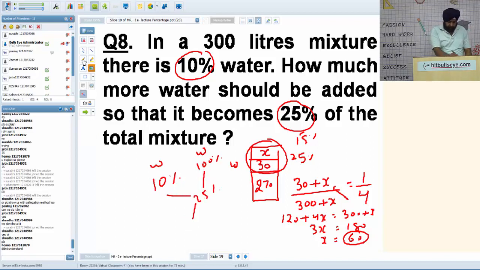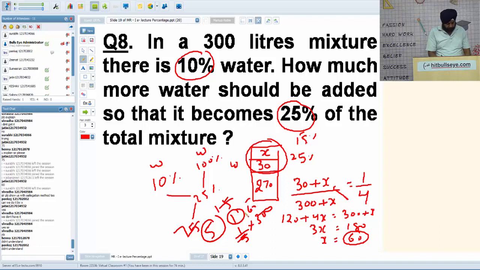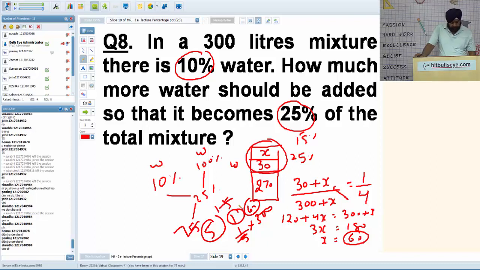It's 75 is to 15. It's 5 is to 1. So 5 parts will get 1 part. So 1 part is 1 by 5 of 300, that is 60. Is it okay? Yes. It's not possible to explain alligation in such a brief time, so we'll proceed with the percentage method. It is one and the same thing.